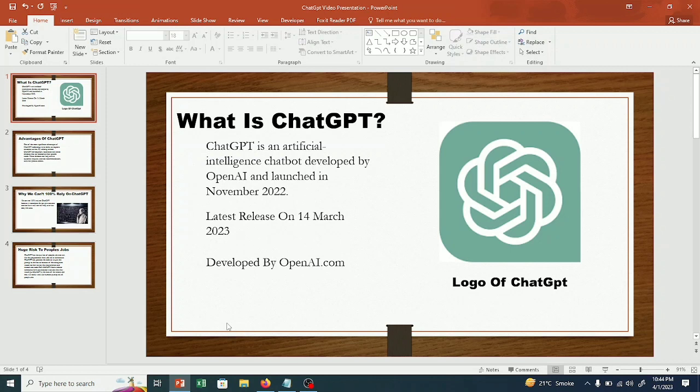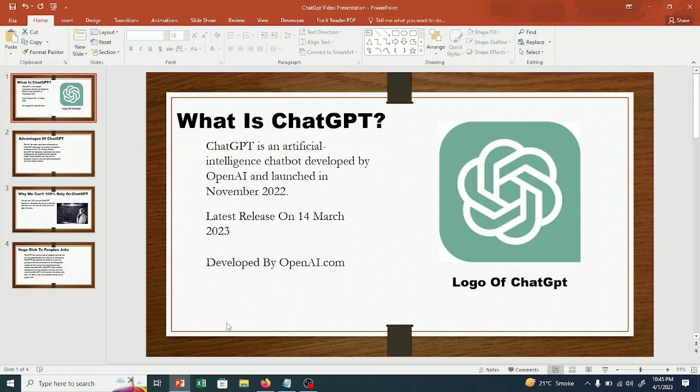So let's move on. The first thing that would come to your mind is, what is ChatGPT? ChatGPT is an artificial intelligence chatbot developed by OpenAI and launched in November 2022. The latest release was on 14 March 2023, which was ChatGPT 3.5, and it is developed by OpenAI.com. You can go on their website and check what ChatGPT is, how to use it, and how it works. On the right you can see the logo of ChatGPT.